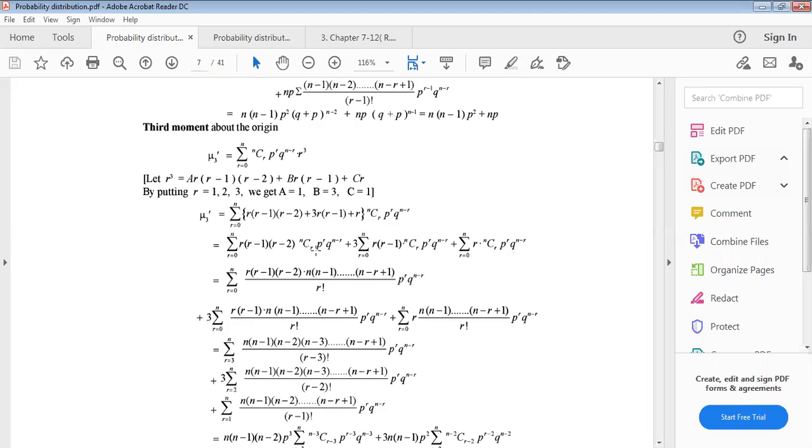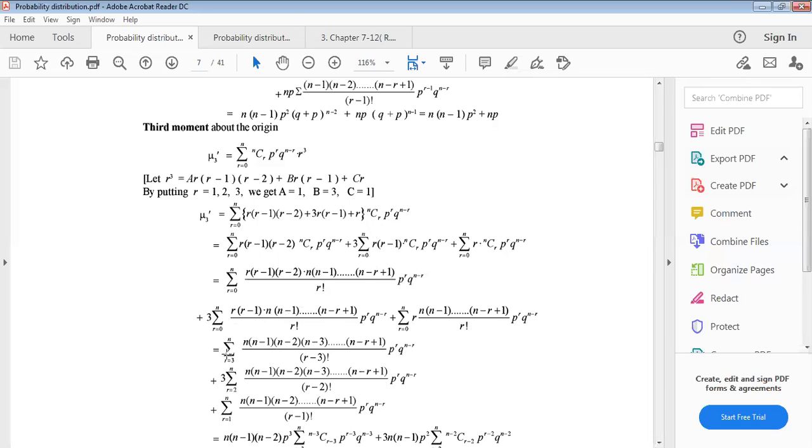Now just putting the nCr formula, n into n minus 1 dot dot n minus r plus 1 up to r factorial, and n minus r also here. Now p to the power r q to the power n minus r, just first one. Similarly from the second, 3 into this, just the nCr formula, then p to the power r q to the power n minus r. From the last one, r will be in this and the nCr formula, p to the power r q to the power n minus r.